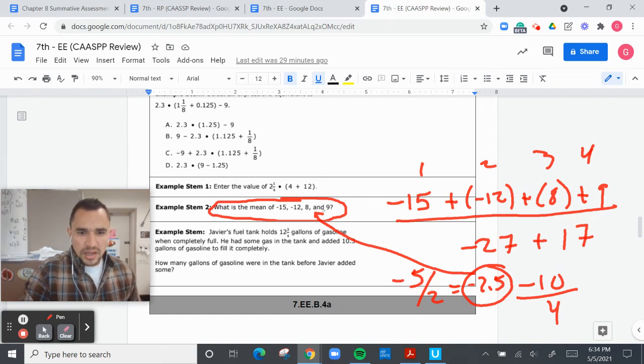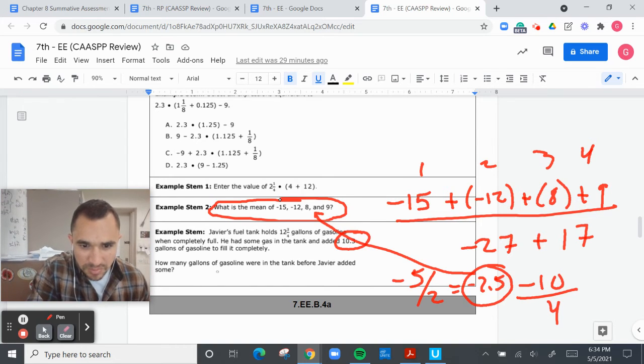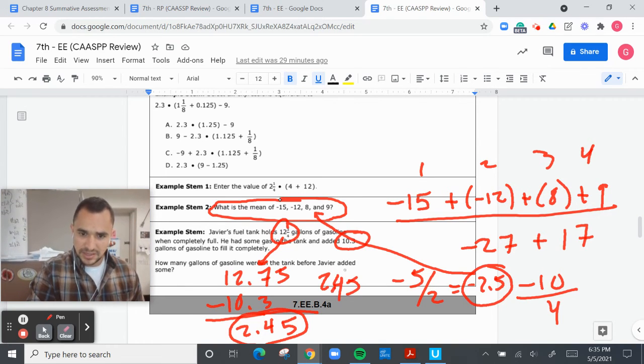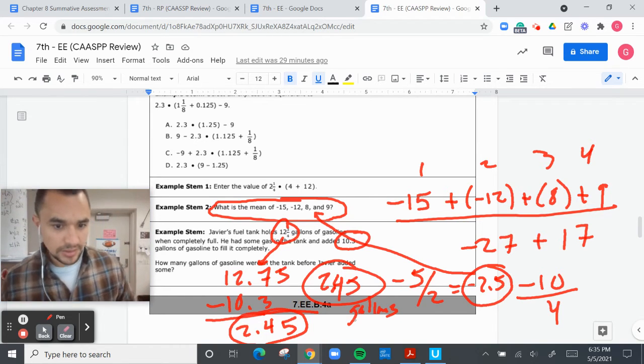Moving on. Javier's fuel tank holds 12 and 3/4 gallons of gasoline when completely full. He had some gas in the tank. He added 10.3. So how many gallons were in the tank before he added some? So we have 12.75. You need to convert. And then we added 10.3. So if I take away 10.3, this will tell me what I had remaining. So I had 2.45 gallons remaining. Moving on.